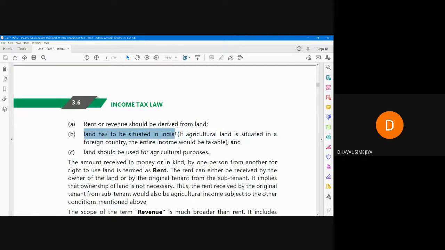Sir, I have agricultural land, but in London. Oh, no. You have to pay the tax. You are a resident person and you have to pay the tax. Third point, land should be used for agricultural purpose.